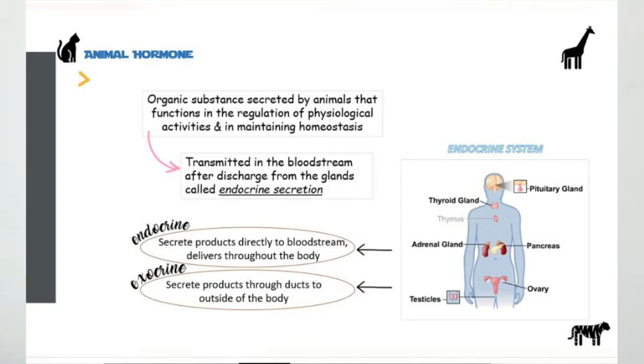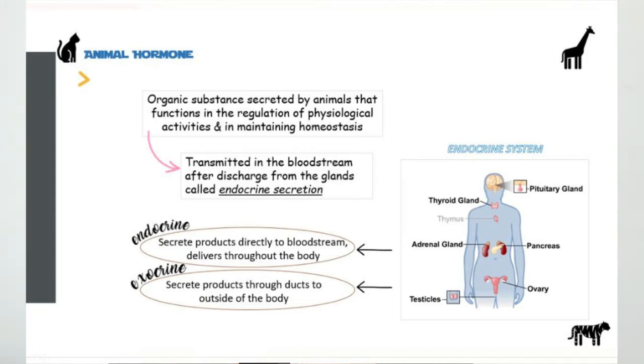This organic substance is secreted by the endocrine system. What is the endocrine system? The endocrine system is the collection of glands that produce hormones that regulate metabolism, growth and development, tissue function, sexual function, reproduction, sleep, mood and other things.